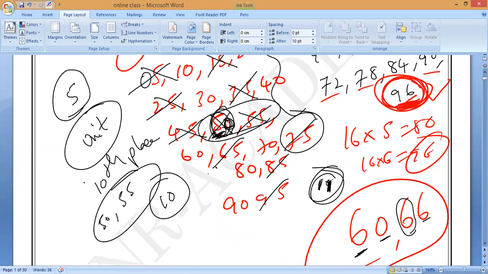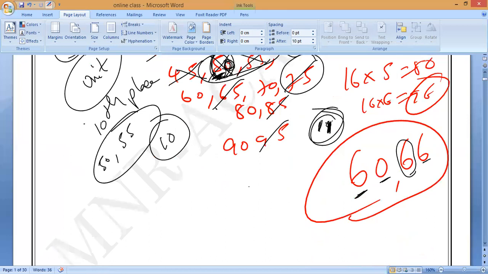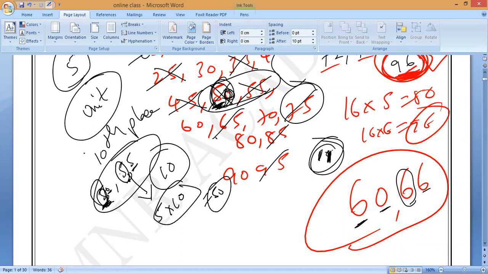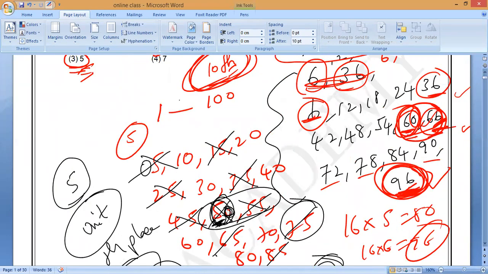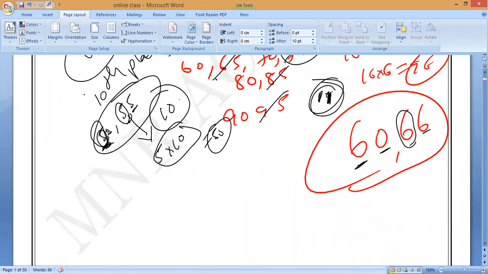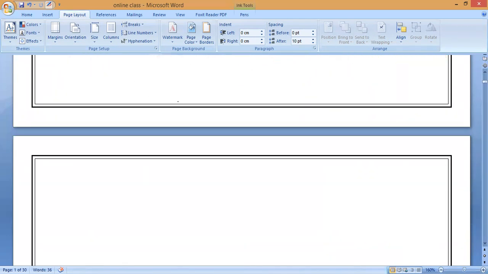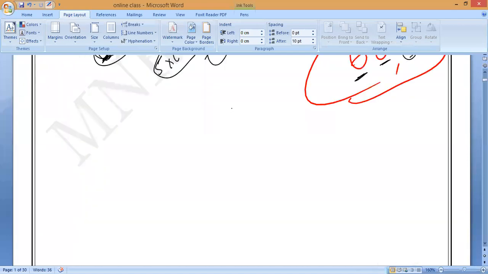10th place means this is the unit place and this is the 10th place. What is the place value of 5? 5 into 10, which equals 50, correct? Understand? That is place value. If it is 7, then 70 and 75, 77. We cannot check it somewhere; some other numbers also come. Multiple tables depend upon the tables. That is what I'm saying. Do you all understand this question, Akshaya?